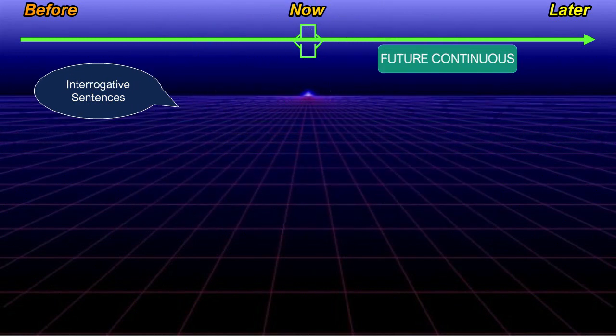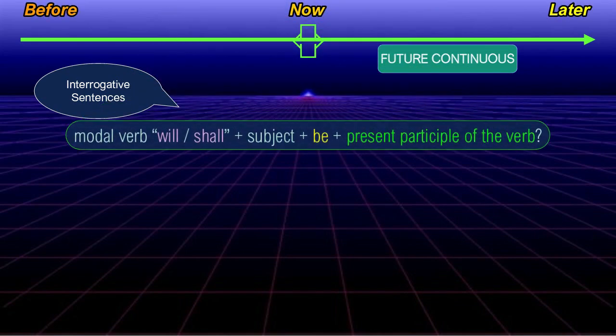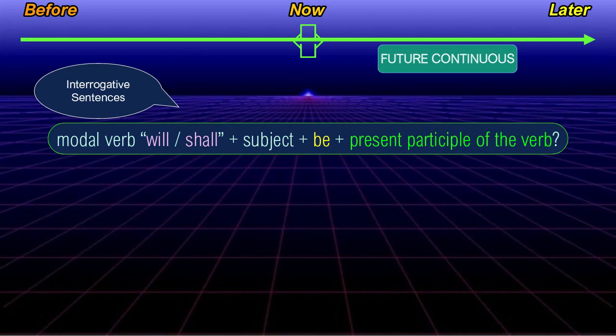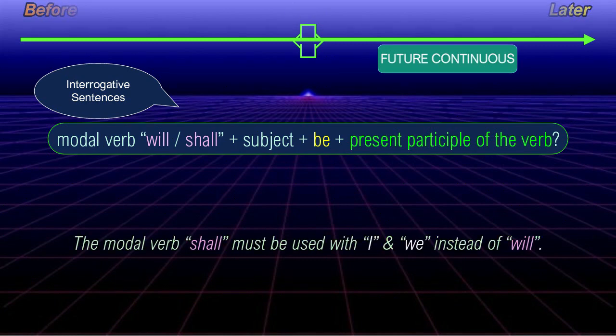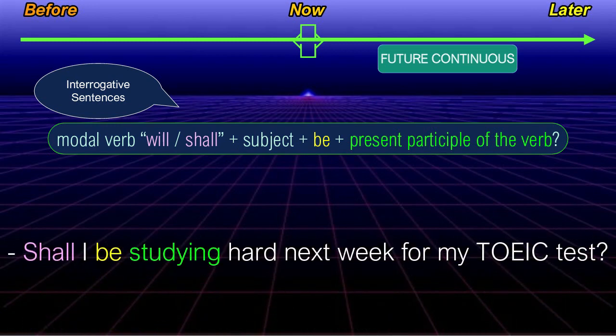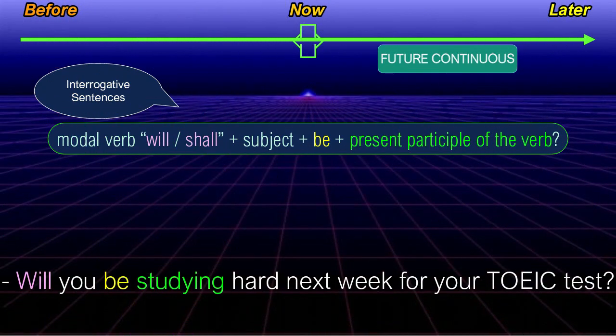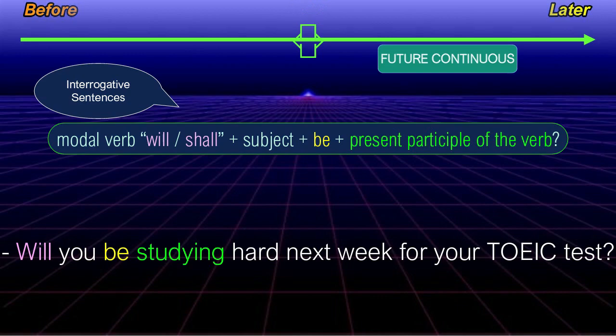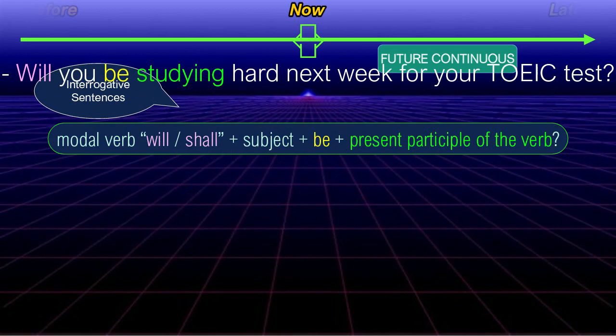The structure of the future continuous in interrogative form is the modal verb will or shall plus subject plus be plus present participle of the verb. The modal verb shall must be used with I and we instead of will. Shall I be studying hard next week for my TOEIC test? Will you be studying hard next week for your TOEIC test?